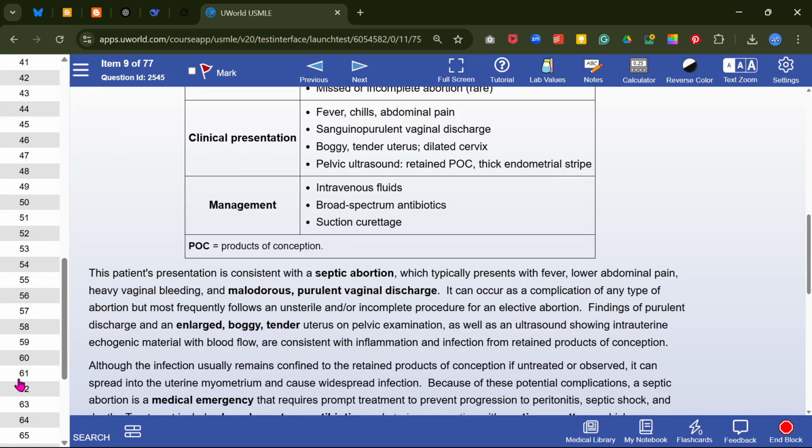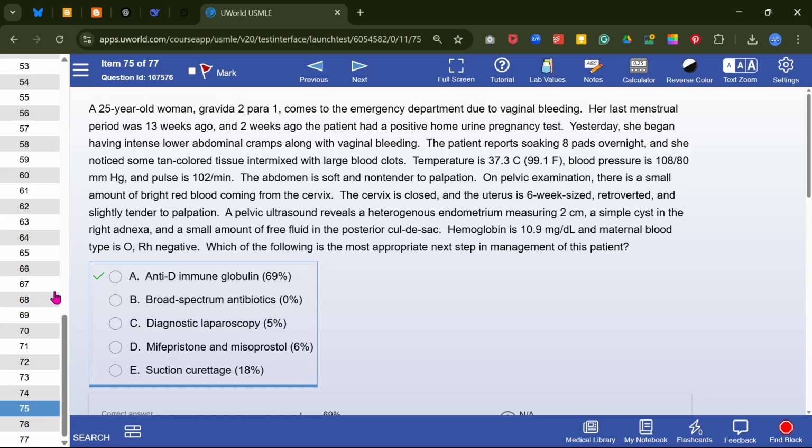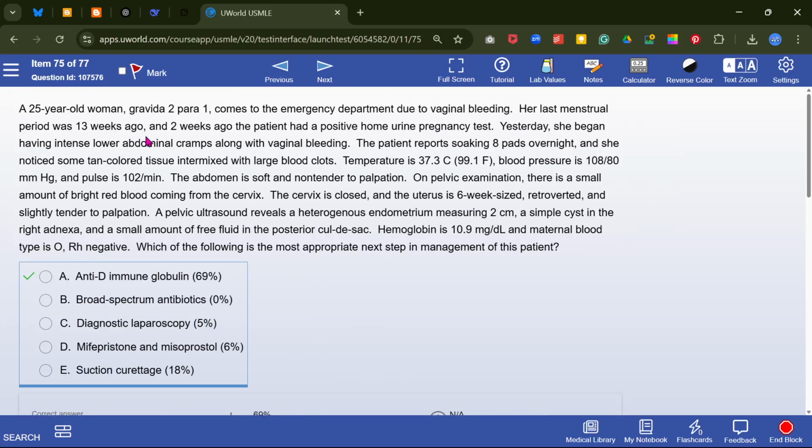Okay, the last question of these abortions. If we look at this question, there is vaginal bleeding, a small amount of red blood coming from the cervix. Cervix is closed, uterus is 6 weeks sized, retroverted.